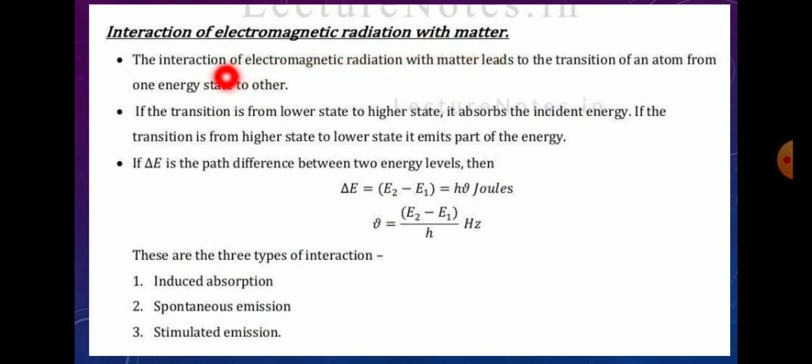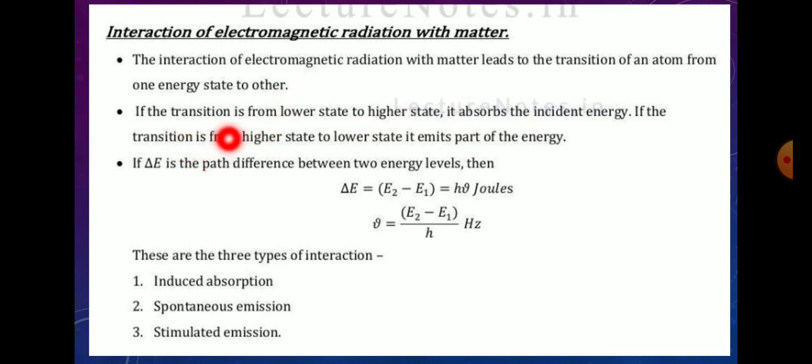The interaction of electromagnetic radiation with matter leads to transition of atoms from one energy state to another. If the transition is from a lower state to a higher state, it absorbs the incident energy. If the transition is from a higher state to a lower state, it emits part of the energy. Transition means the electrons or atoms go from one state to another state.